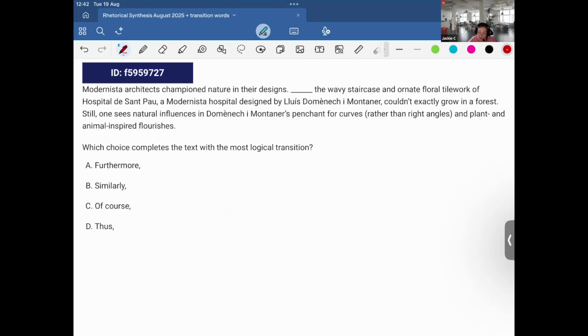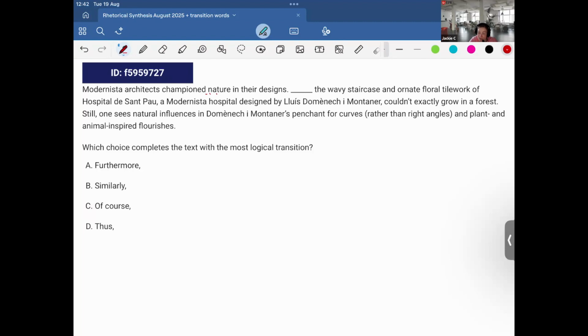Still, one sees natural influences in Domènech i Montaner's penchant for curves rather than right angles and plant and animal inspired flourishes.